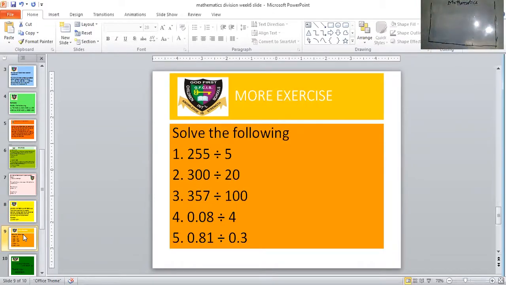For number 1, you have 255 divided by 5. That one is so simple. Just say 255 over 5. 5 here 1, 5 in 25, 5, 5 in 5, 1. So your answer is 51 for that one. All right, number 2, you have 300 divided by 20.